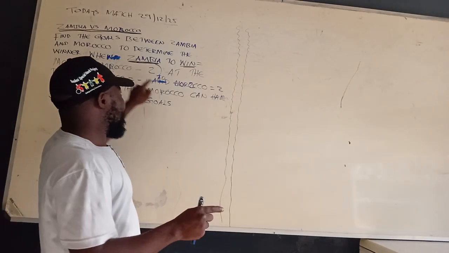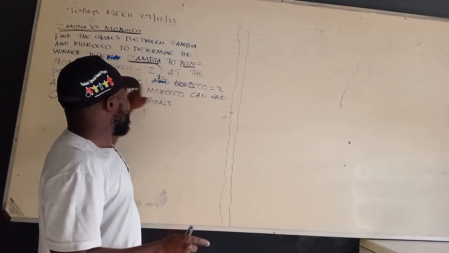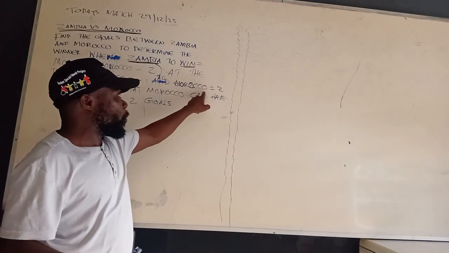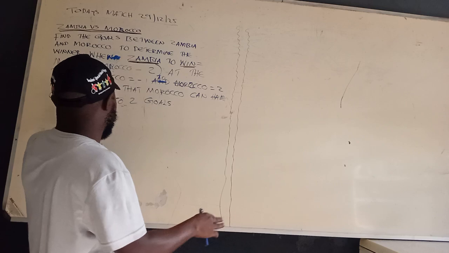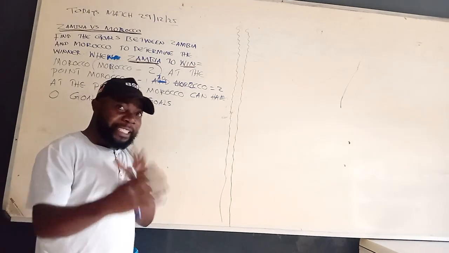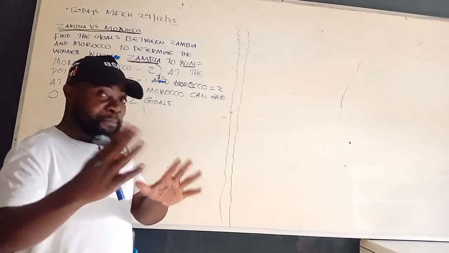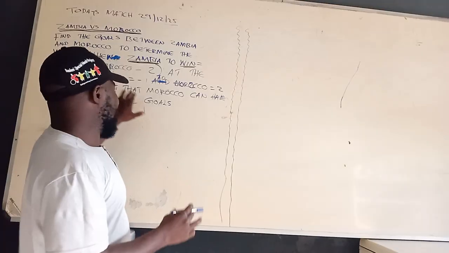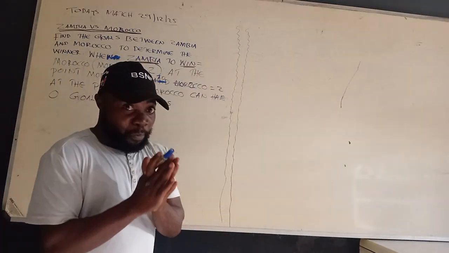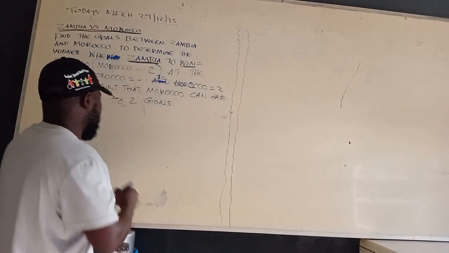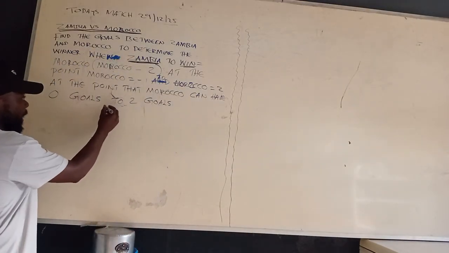Okay? Remember, from this perspective, we are saying Morocco can have -1 goal. Then here we are saying Morocco is equals to 2. So here we are saying Morocco can have 2 goals or not. So now if we plot the graph, are we together? If we plot the graph, it is going to come like this. First of all, we are going to let Zambia be y. Are we together? So we go, solution A.